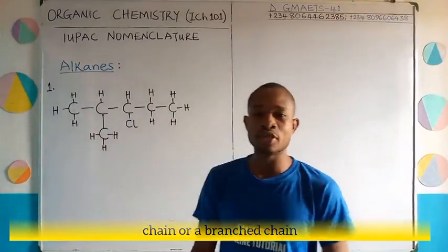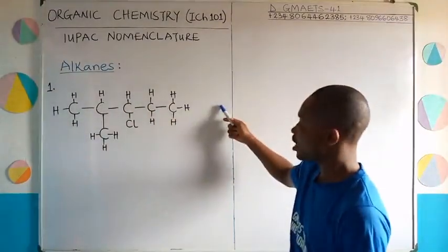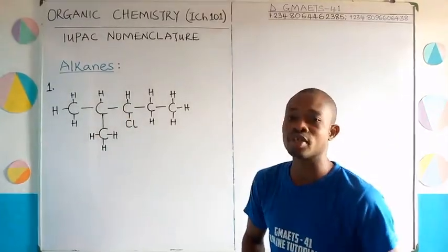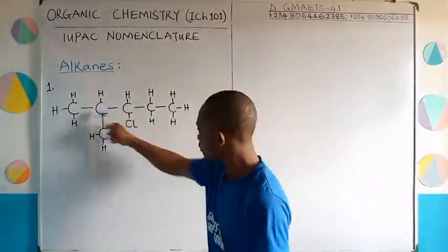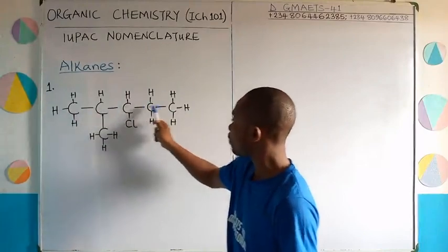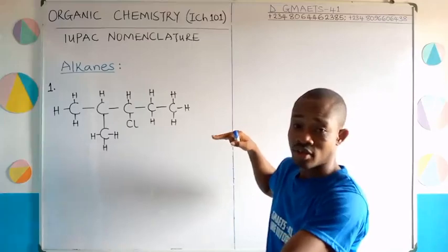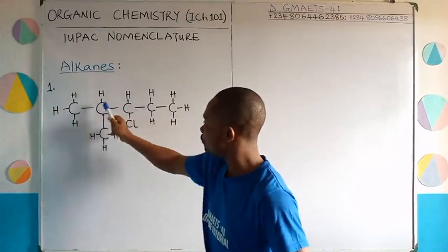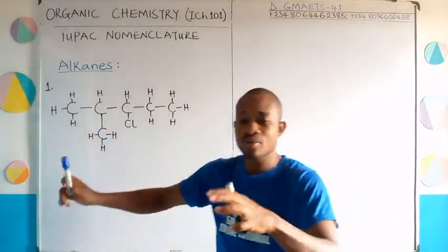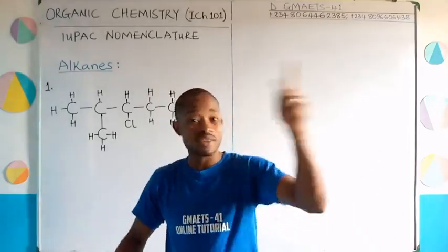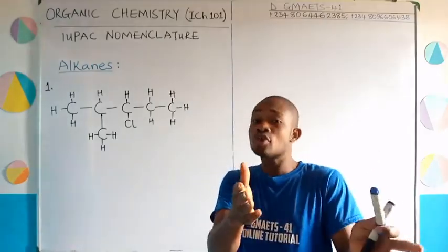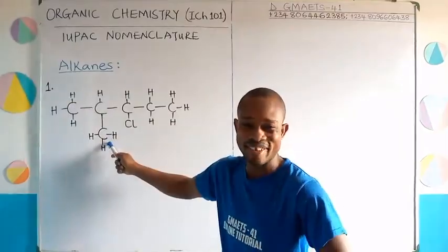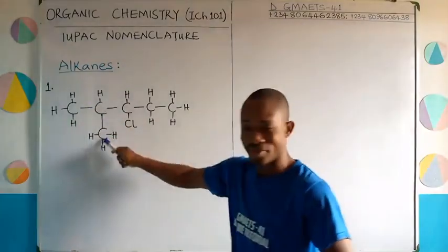Which one is the longest carbon chain here? I have on the straight line here, carbons. Then if you also go this way, you have a branch chain linking carbon as well too. If I decide to count this straight chain, 1, 2, 3, 4, 5. There are 5 carbon atoms along the straight chain. If I decide to go this way, 1, 2, 3, 4, 5. Because in counting, you can count along the straight chain or along the branch chain. If you also want to waste your time, you can decide to count this one as well. Imagine somebody counting this one in exam: 1, 2, 3.